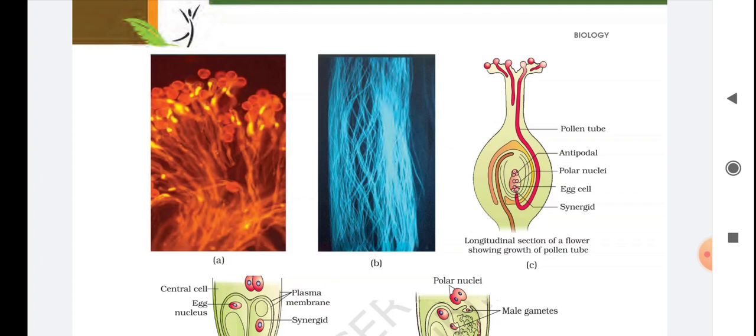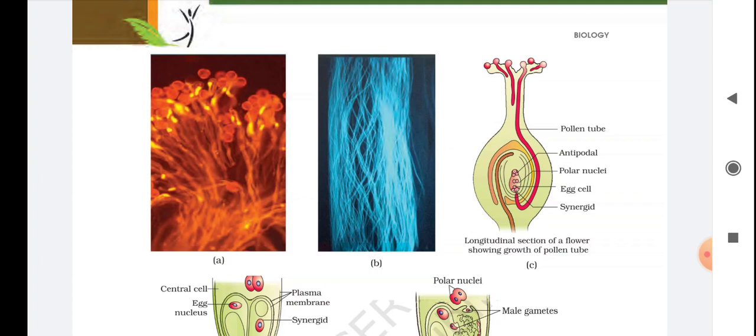But it is not that all the pollen are germinating. Only one pollen is germinated, and this pollen tube goes to the egg cell. This was performed by the pistil, which has the capacity to recognize the right pollen.